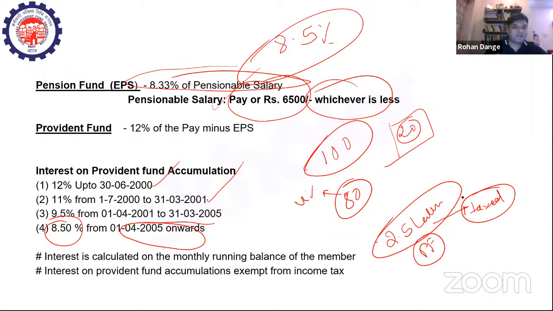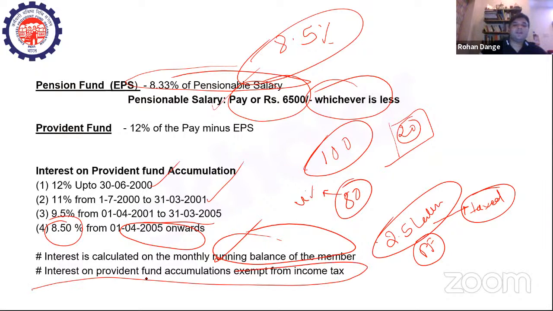So how is the interest calculated? The interest is calculated on the monthly running balance of the member, right? Whatever the monthly running balance is, the interest will be accrued on that particular amount. And the interest on provident fund accumulation is exempt from income tax. Now, why have I incorporated this? Before the announcement of the budget, it was true that the interest on PF accumulations is exempt from income tax.